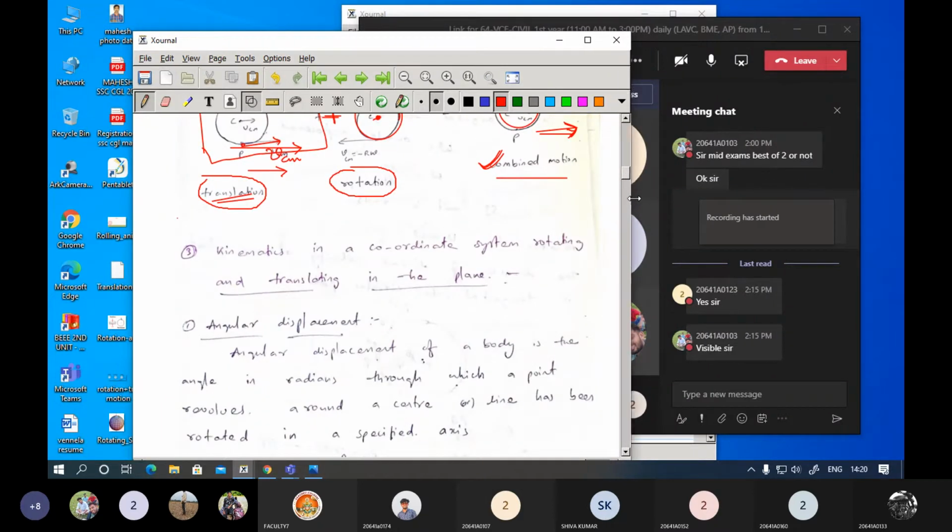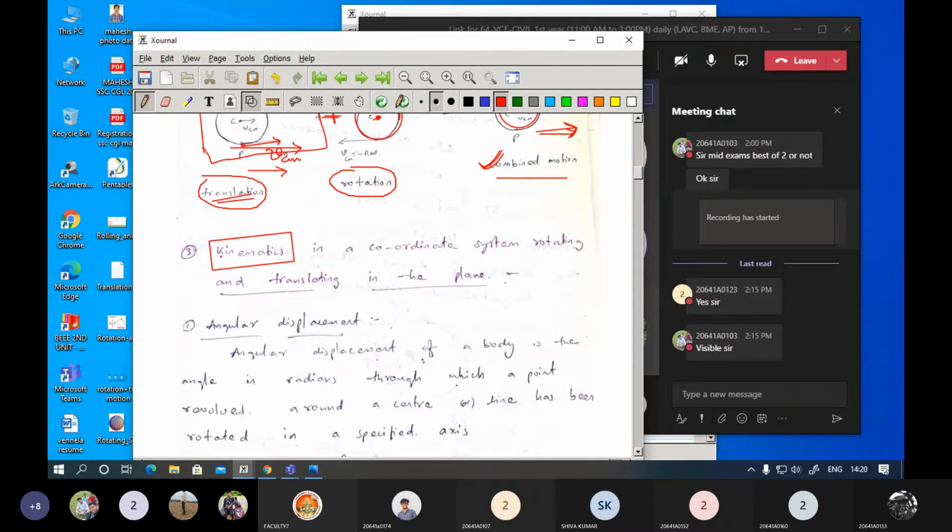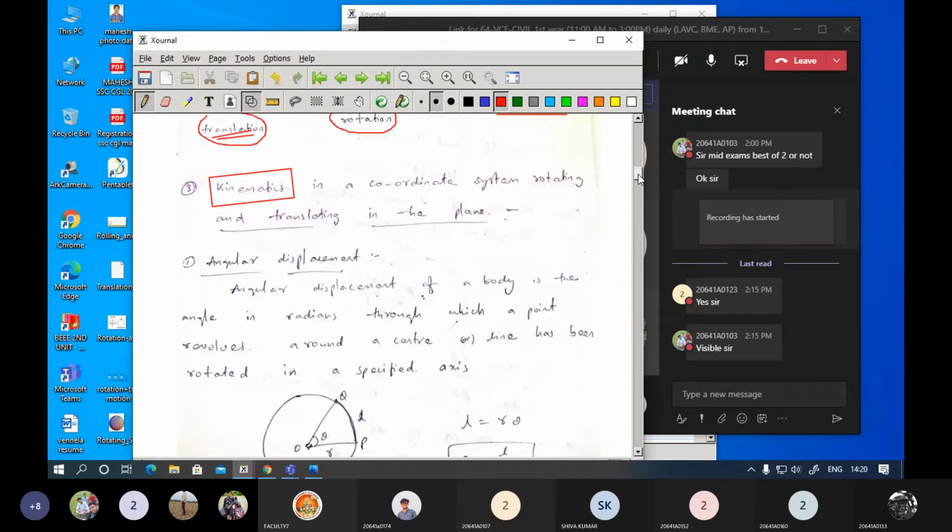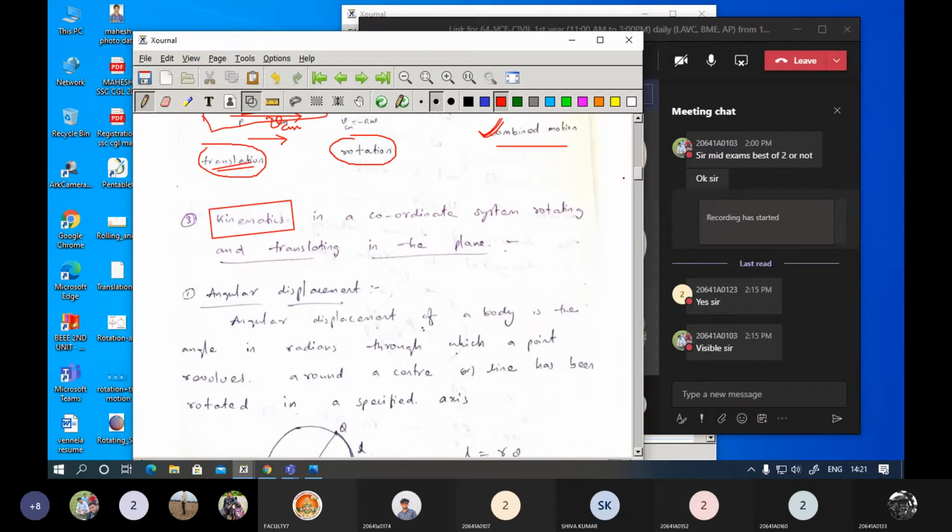Now let us see the next topic here, kinematics. What we are going to see here is the movement of objects, without considering any force concepts. We are not going to get any equations of the forces. So without depending on the forces, we will see certain mathematics. Kinematics is nothing but explaining the motion without any participation of forces. We are not going to deal with any forces in this particular topic.